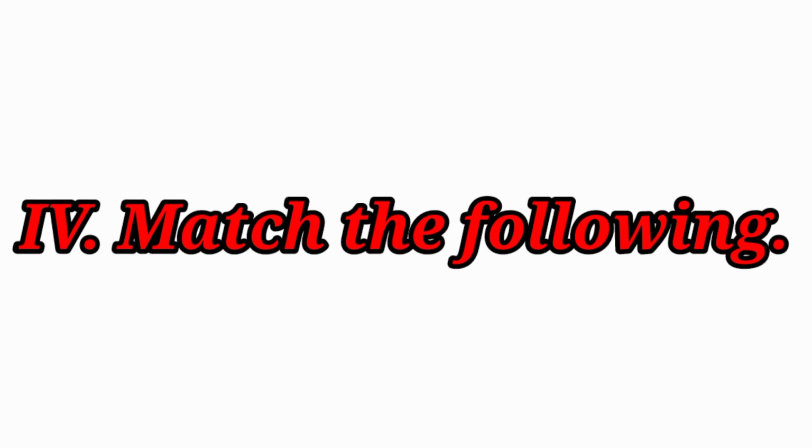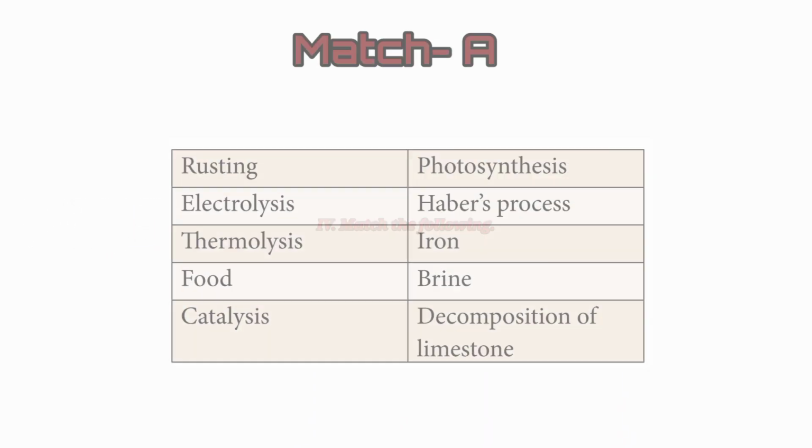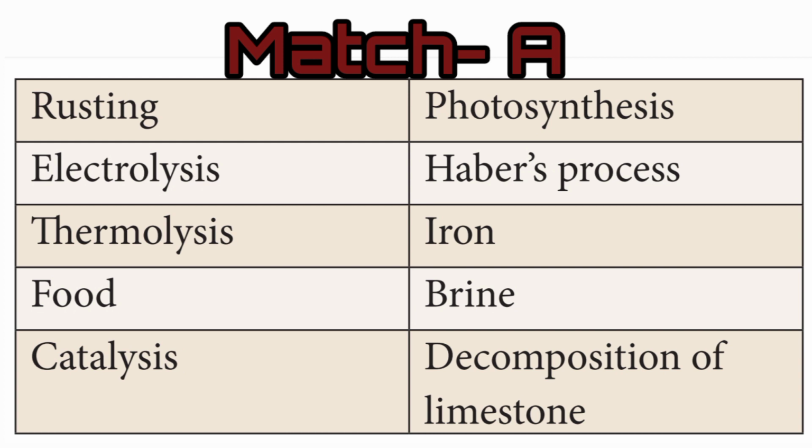Match the following. Match A. Column 1 and column 2 are given. In column 1: rusting, electrolysis, thermolysis, food, catalysis. In column 2: photosynthesis, Haber's process, iron, brine, decomposition of limestone. We have to match it correctly. We can see the answer. Rusting, iron.